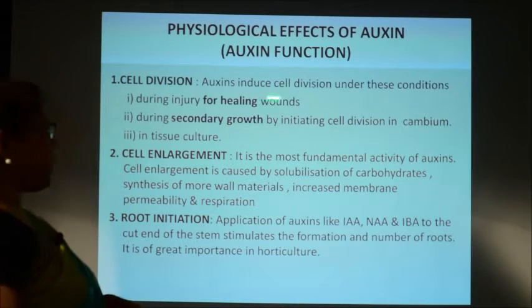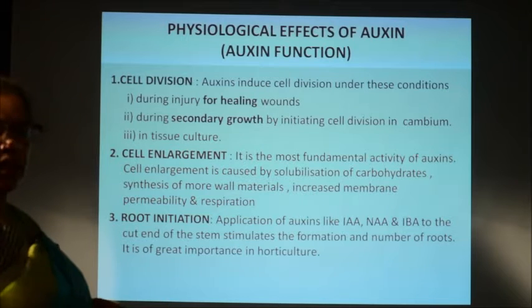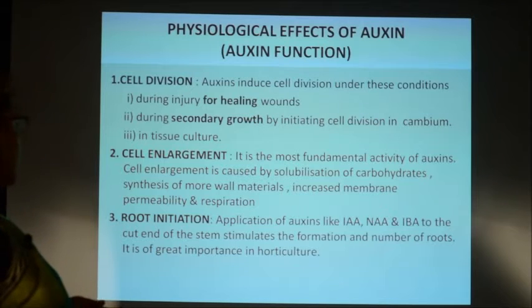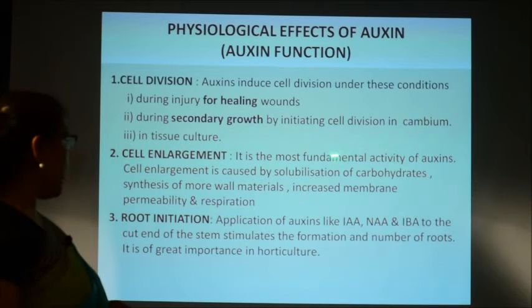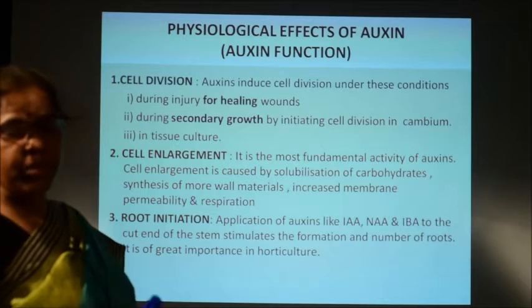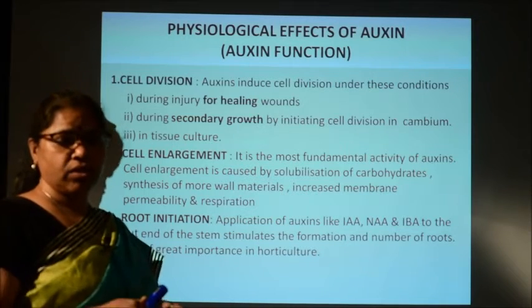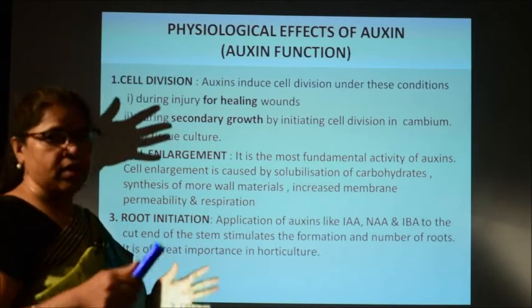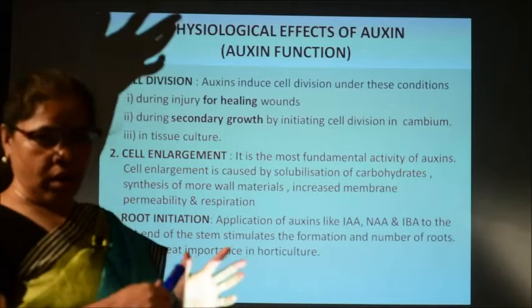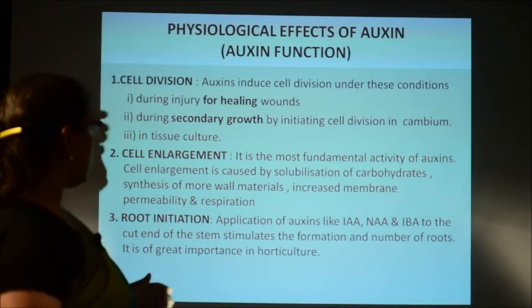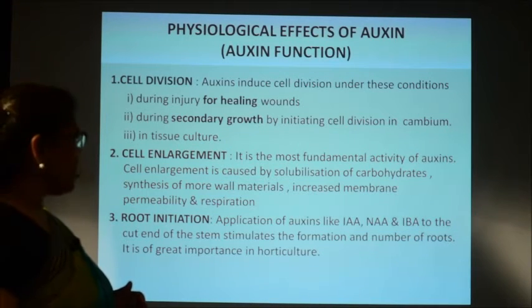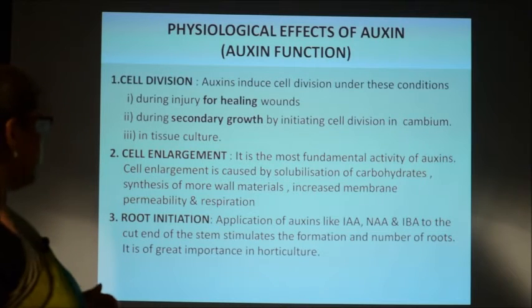At that time, auxin induces cell division and helps in the healing of the wounds. Similarly, cell division is also induced by auxin during the secondary growth, which is found in cambium. You know, cambium is present in between the xylem and phloem, and it is meant for the secondary growth, and secondary growth leads to the increase in the diameter of the plants. So, during secondary growth, auxin helps in the cambial activity and leads to secondary growth.